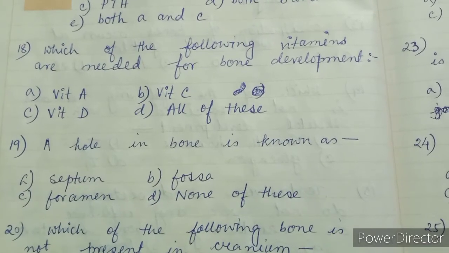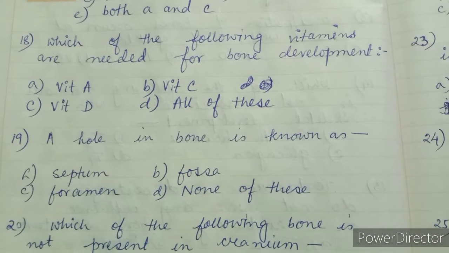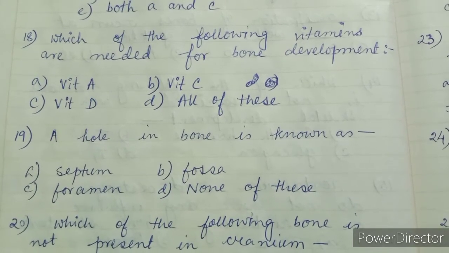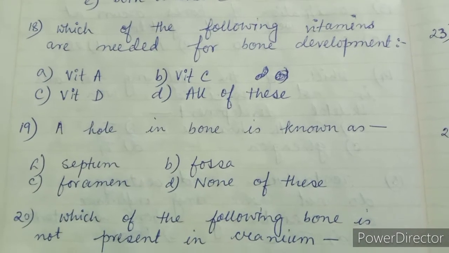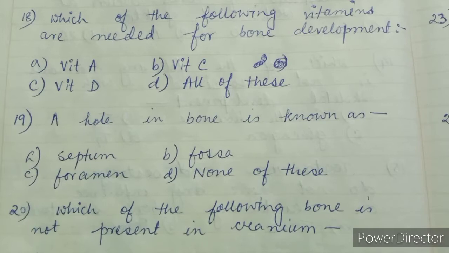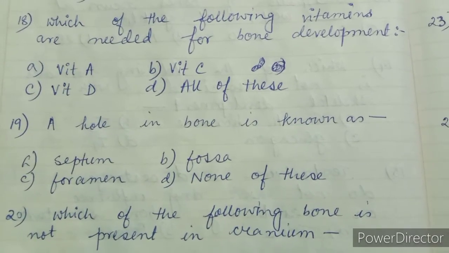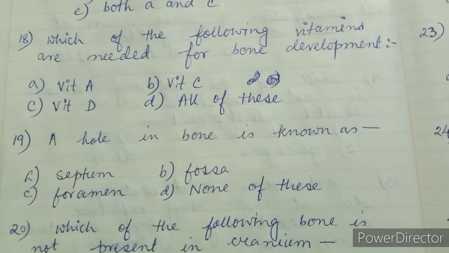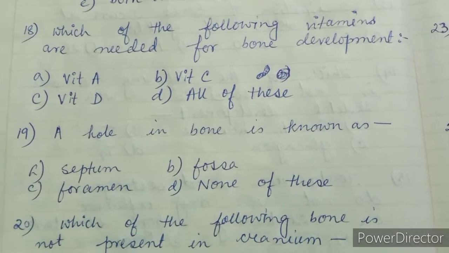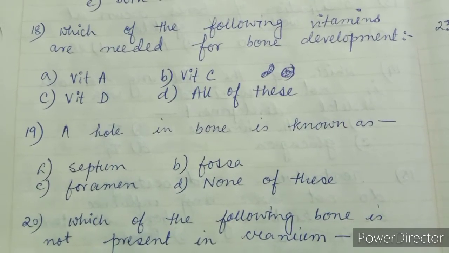Question number 18. Which of the following vitamins are needed for bone development? Vitamin A, vitamin C, vitamin D, and all of these. The right answer is option D, all of these. All these three vitamins are very important for bone development. Vitamin A helps in cartilage synthesis. Vitamin C helps in the production of collagen. Vitamin D helps in the absorption of calcium and phosphorus. So all the options are right. D is the correct answer.